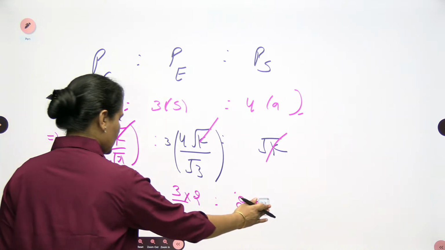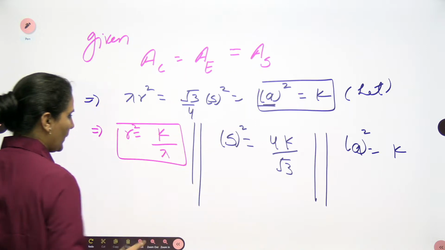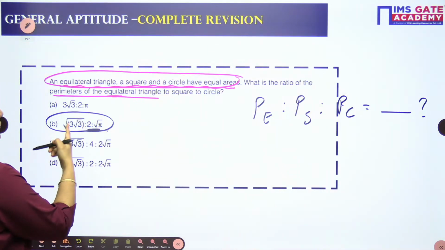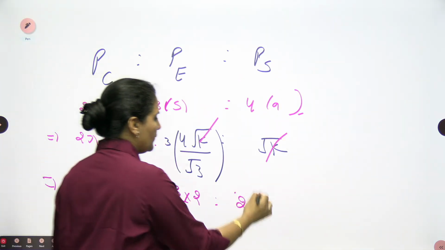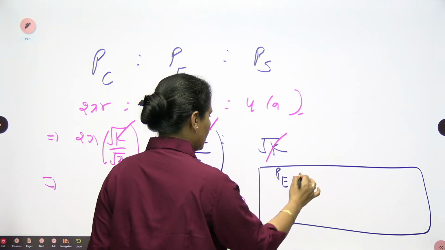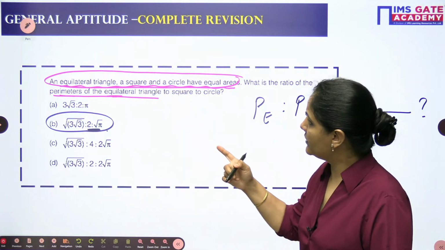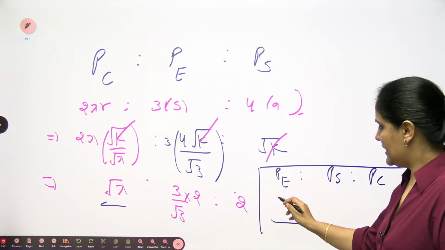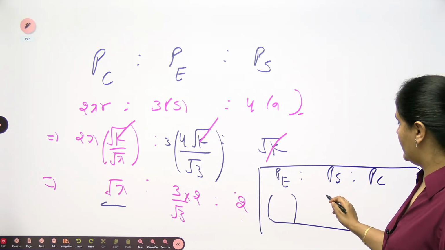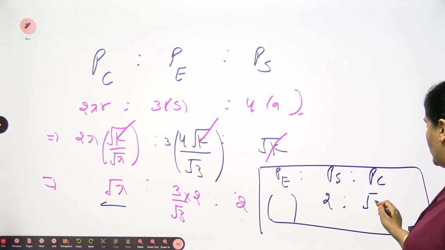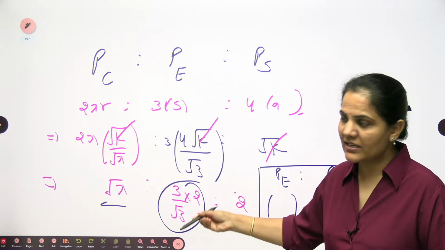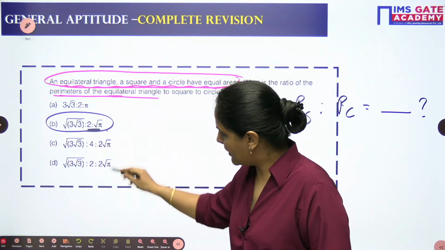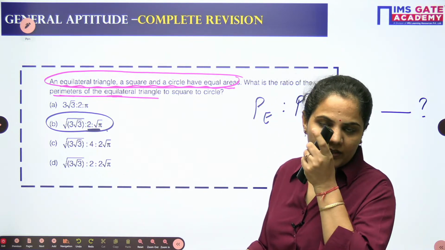Okay, so why am I writing a? This is only 2. So I can see this 2 and root pi should be there. So 2 and root pi is here in this option, because you want first the perimeter of the equilateral triangle, then after that you want the square, and then you want the perimeter of the circle. I am not writing the equilateral one, but I can write this square as 2 and this as root pi. So if you don't want to solve in this case, then also you can see the result should have 2 into 2 is to root pi in the last, and among all these 4 options only one option is giving you 2 is to root pi.